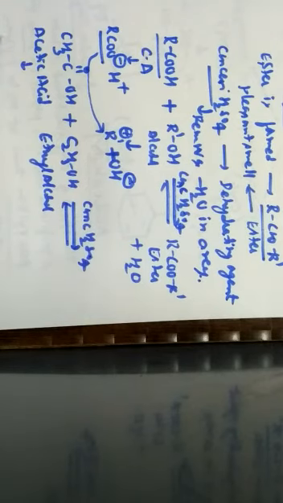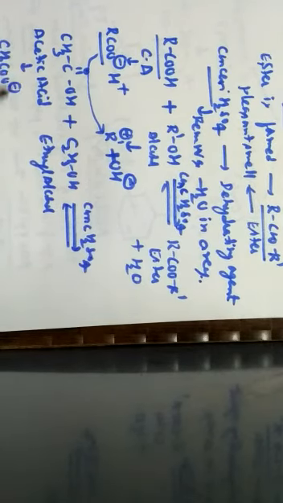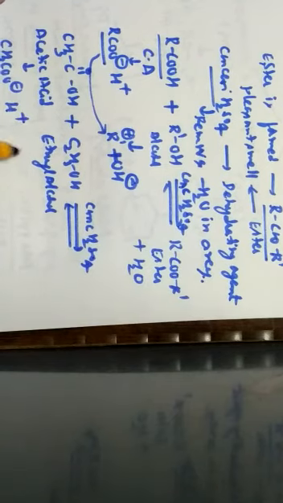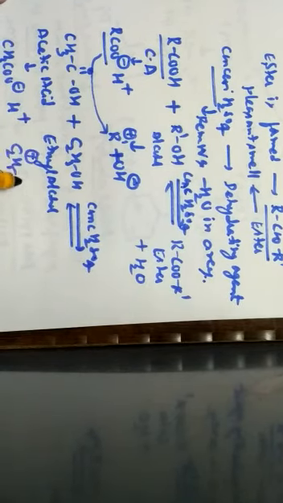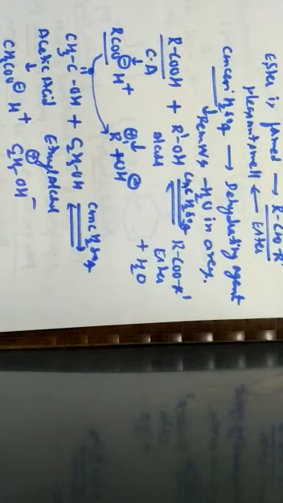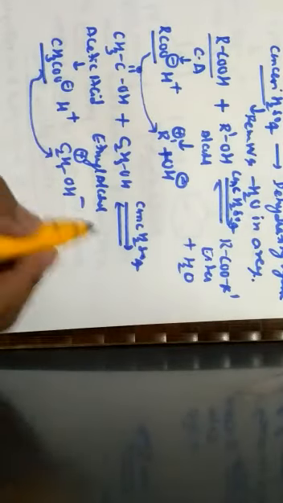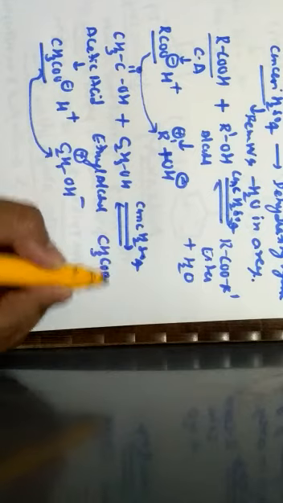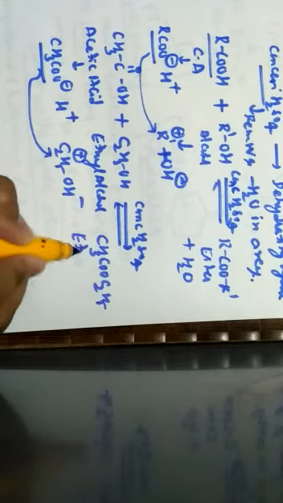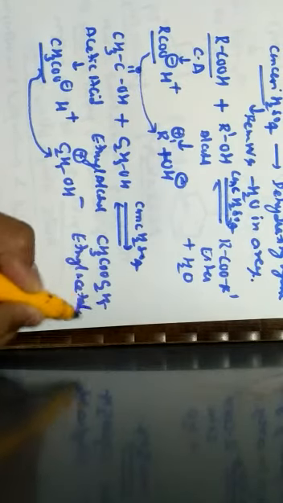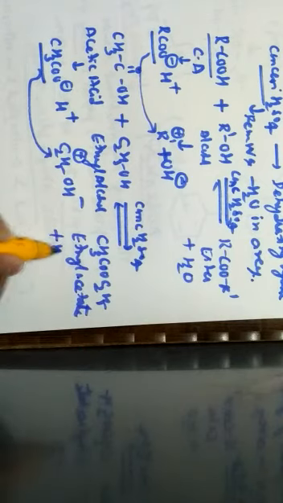So here acetic acid ionizes as CH3COO minus and H plus. Ethyl alcohol ionizes as C2H5 plus and OH minus. So this CH3COO minus combines with C2H5 plus, so that the product which is obtained is called what? CH3COOC2H5, which is called ethyl acetate. Along with this ethyl acetate, there is a formation of a water molecule. This particular reaction is called an esterification reaction.